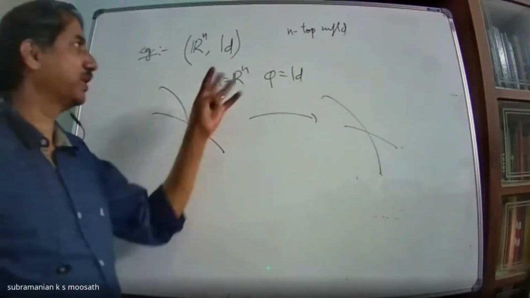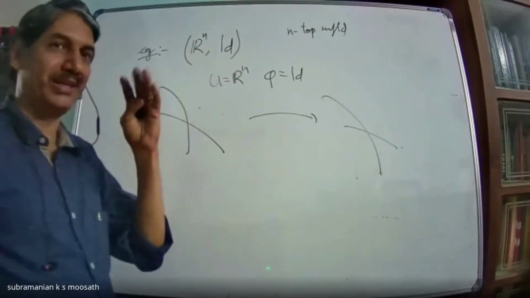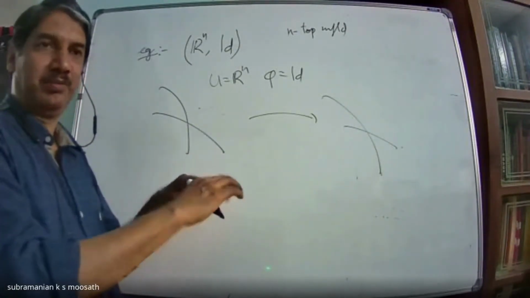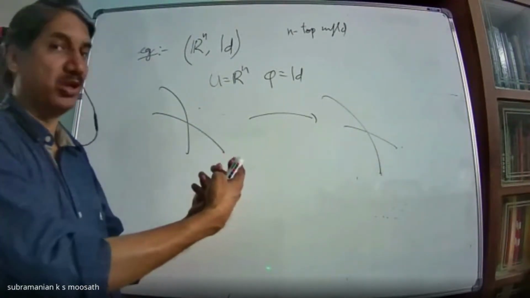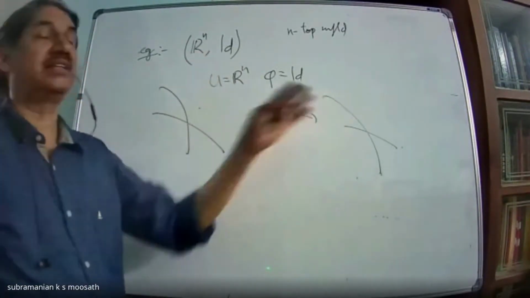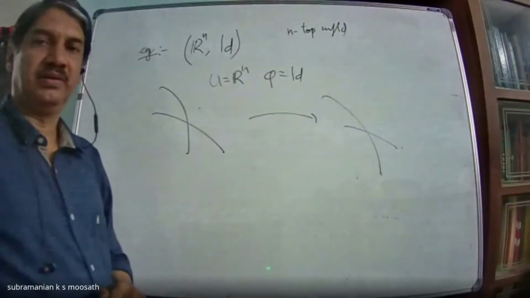So all Euclidean spaces I can make, or all, I will not say Euclidean space, because what I have defined as Euclidean space is a vector space with norm, etc. But more than that, we have given a structure, a topological structure. So this Rn as topological spaces, I can consider it as a topological manifold by looking at this.